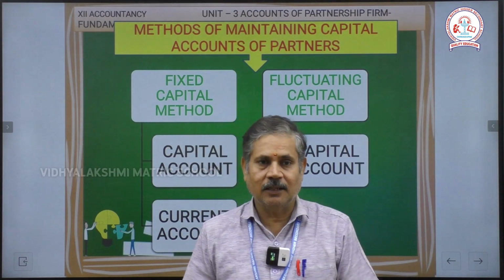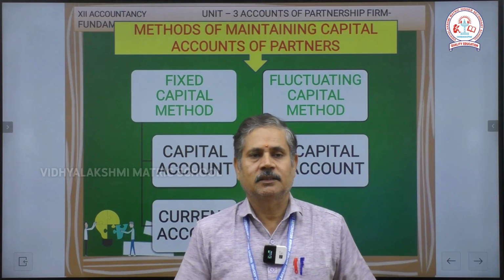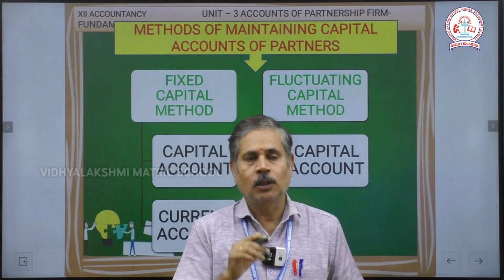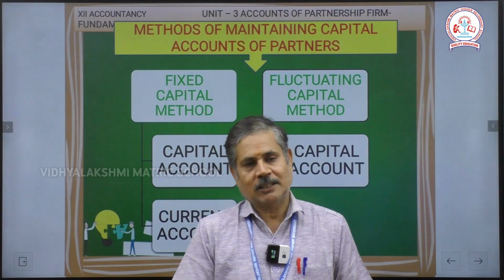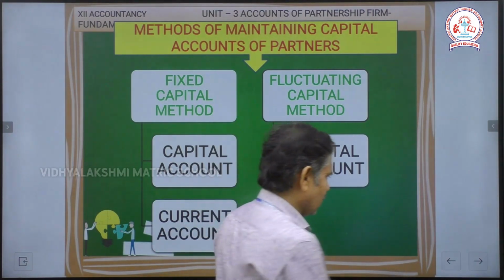In the fluctuating method, we enter all the entries and all the account names in only one ledger. That is what is meant by the fluctuating capital account. Right. Next.